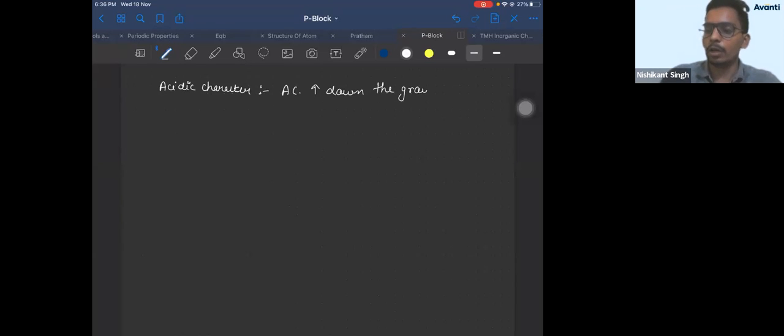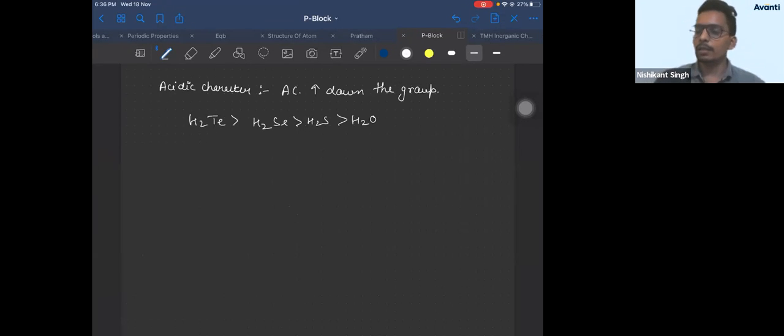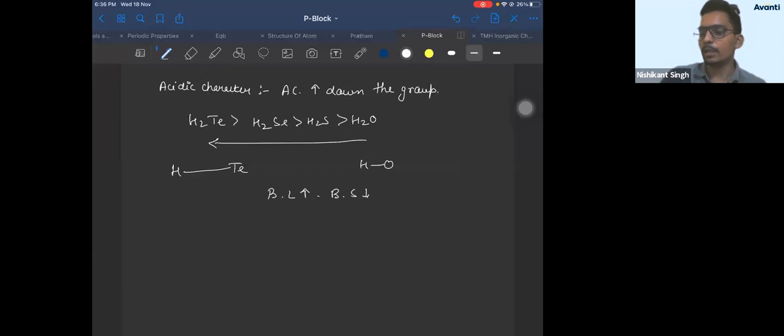That means the acidic character order will be H2Te is maximum, then H2Se, H2S, and H2O is minimum. What was the reason we had given? As you go from oxygen to sulfur, the bond length increases, and as the bond length increases, bond strength decreases, so loss of H plus becomes easy. Okay?